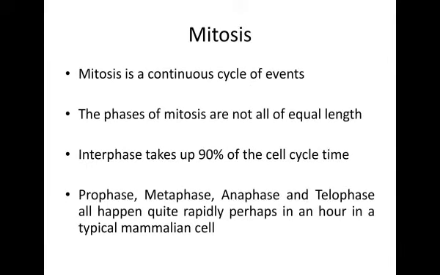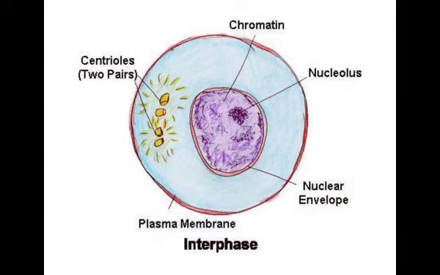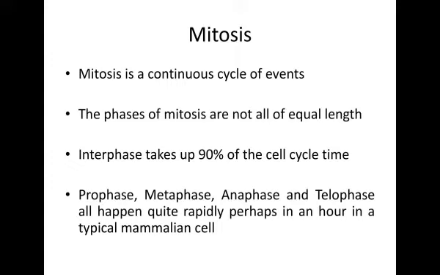Mitosis is a continuous cycle of events. The phases of mitosis are not all of equal length. Interphase takes up 90% of the cell cycle time. Prophase, metaphase, anaphase, and telophase all happen quite rapidly, perhaps in an hour in a typical mammal.